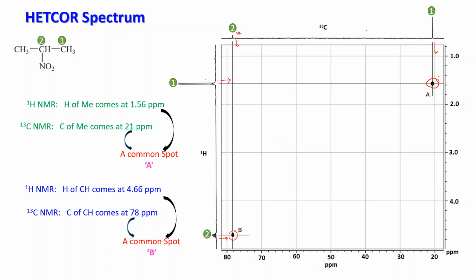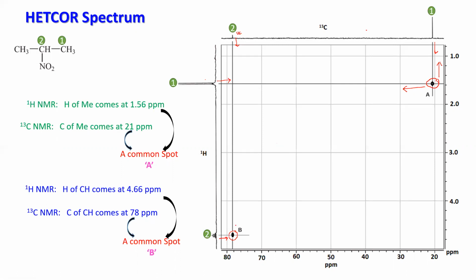So here you got the spot. Let me extrapolate this direction to find out the carbon. Let me extrapolate this direction to find out the hydrogen. So this is the hydrogen and this is the carbon. That means this hydrogen and this carbon, they are bonded. This carbon is bearing this hydrogen. This is the information you are getting. Similarly, you have a spot here.